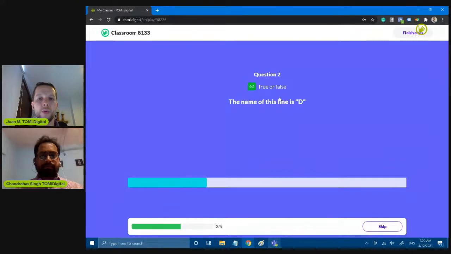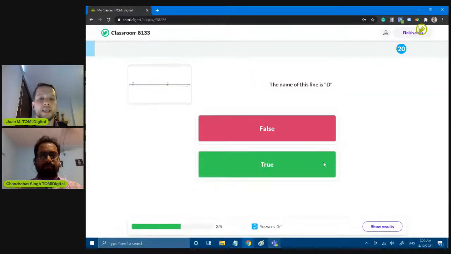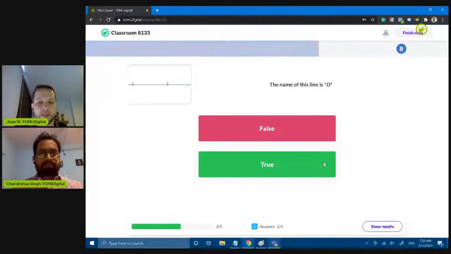So let's move forward. The name of this line is D. Is that true or false? What you need to do is just choose the option you need. It's the correct one.